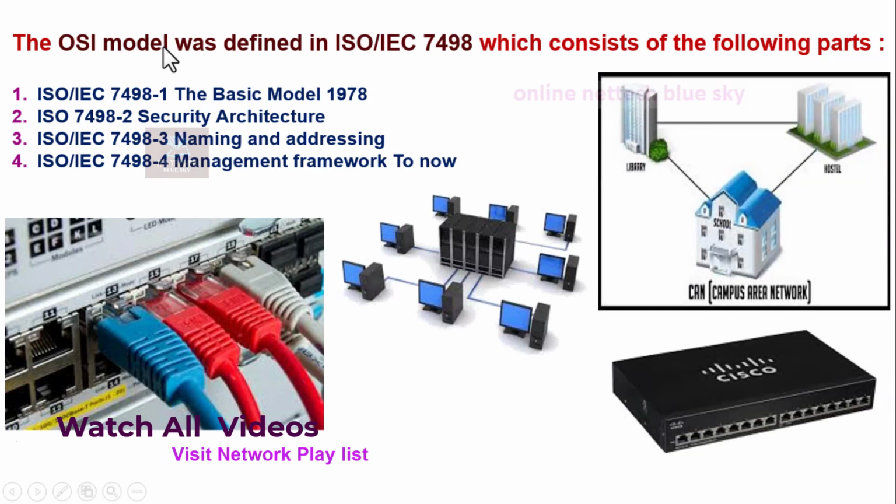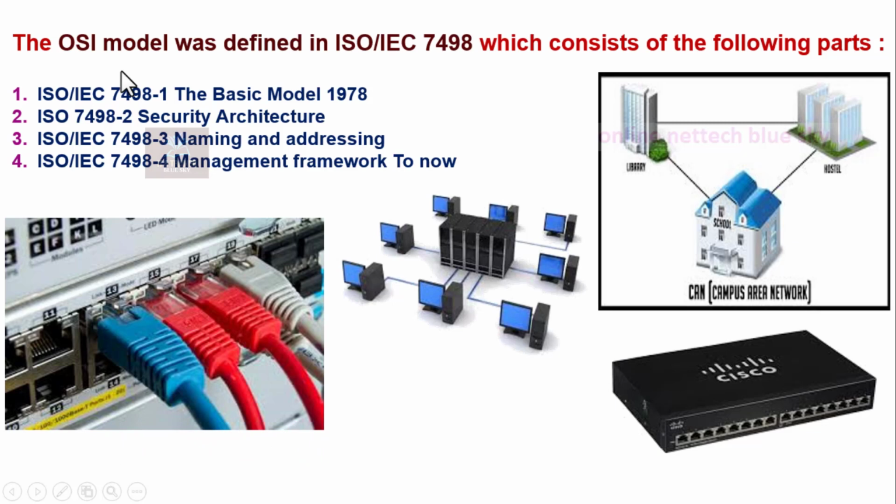Okay, so whether you are using a home network, your office network, or your organization network, this is the responsibility of the OSI model, the OSI structure. You transfer data and communicate from one computer to another, and from one device to another device, sending and receiving data.